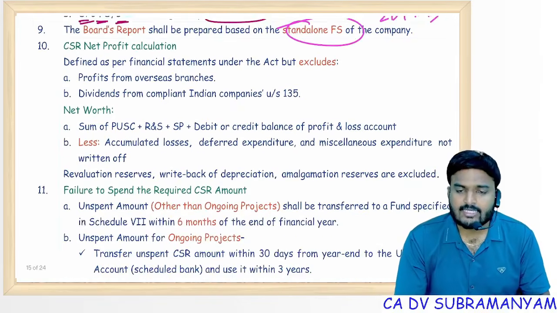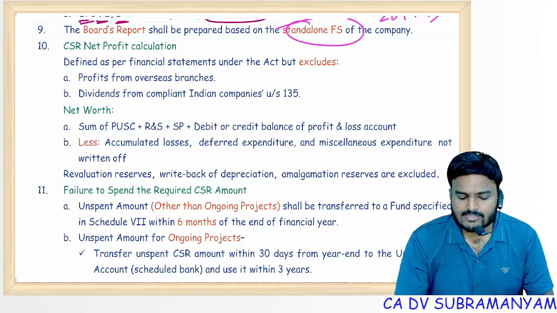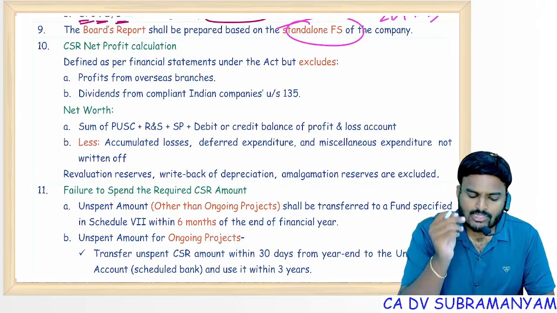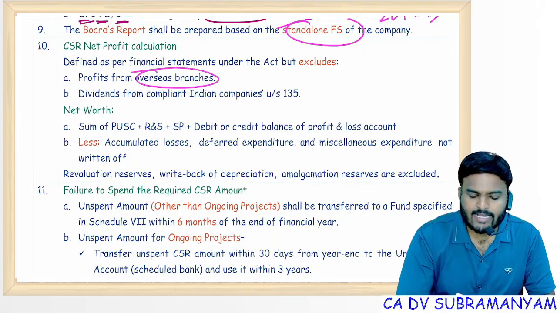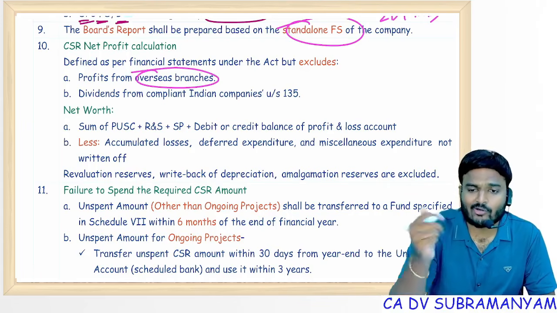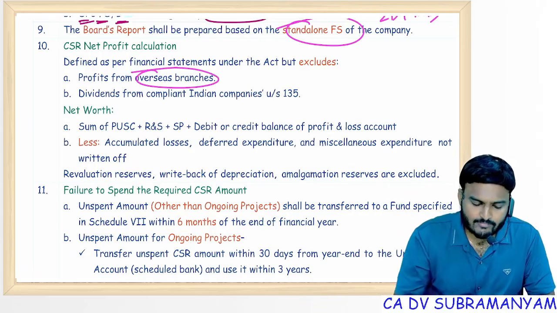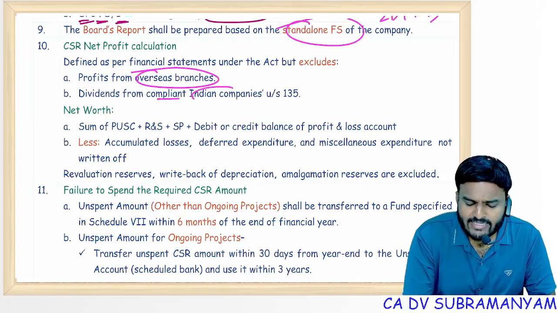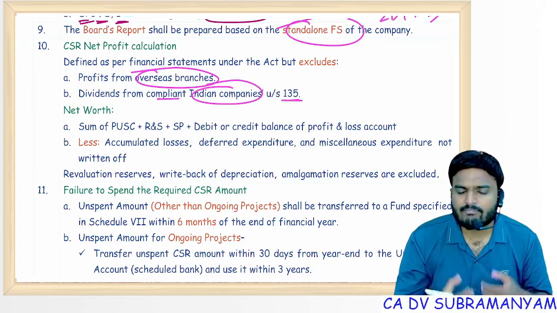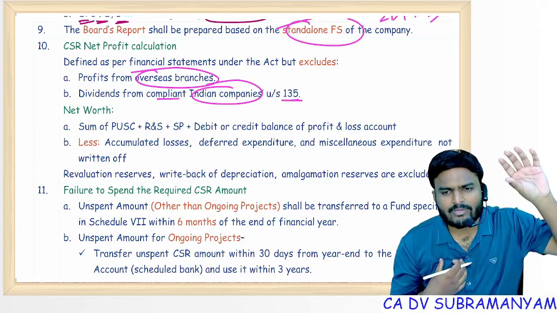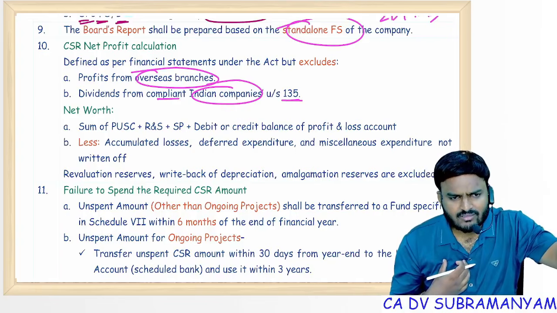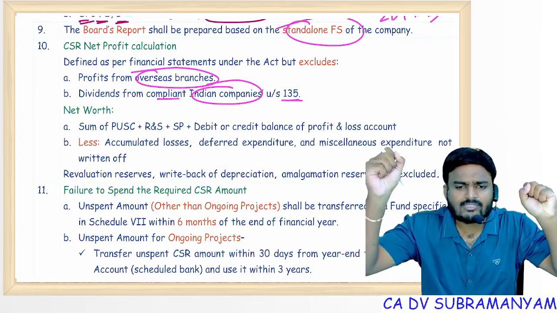Next, CSR. While calculating CSR net profits, 2 amounts shall be excluded. One is overseas branches. You earn profit outside India, not in India. That amount is excluded. Dividend from the complied Indian companies under section 135. Say I am receiving dividend from 2 companies. One company already complied with CSR. Other company, CSR is not applicable.